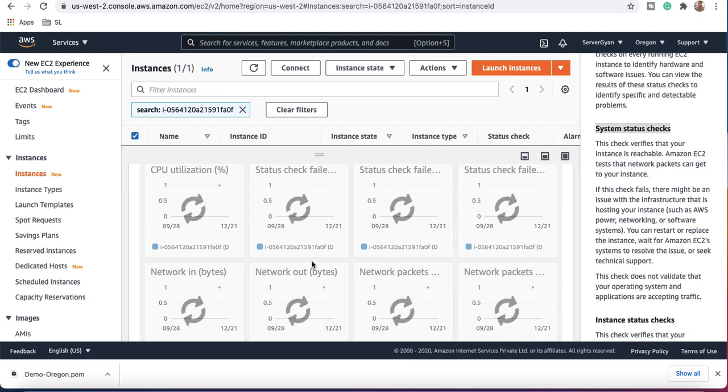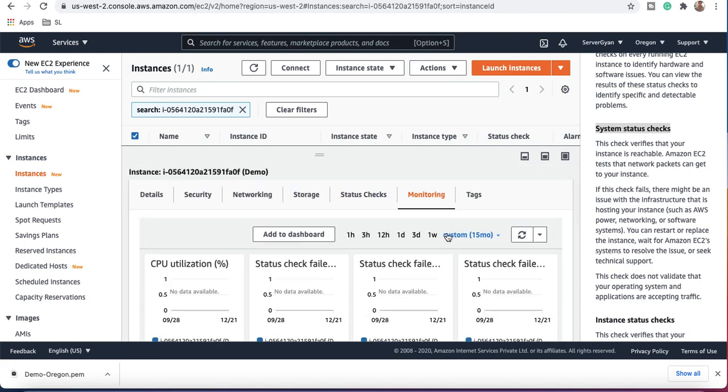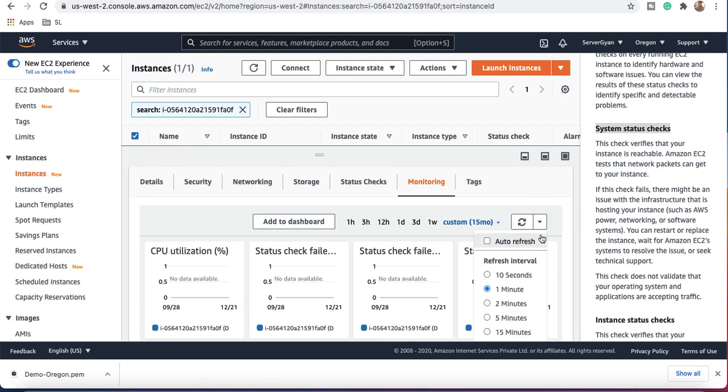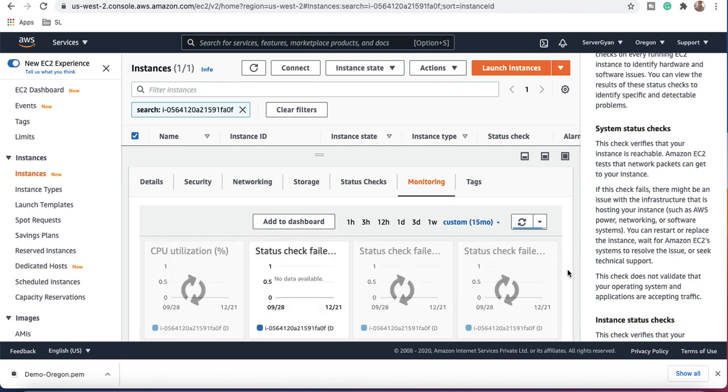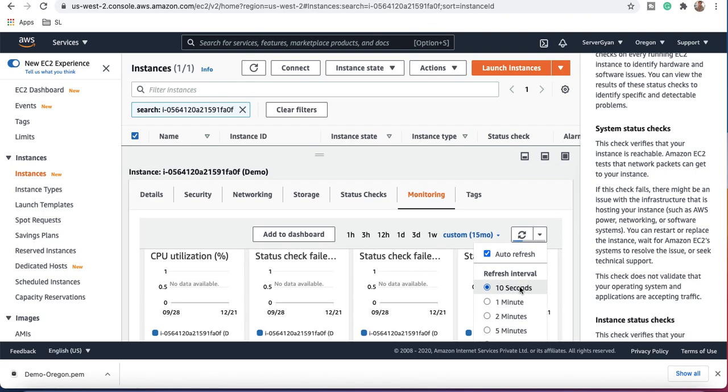So for how many days you want, and also, because I have recently created this machine, that will not really bring a good impact here. Moreover, if you want to auto refresh it, it will keep refreshing every 10 seconds, every 15 seconds, or whatever time window you want. The advantage is, let us say you have created your AWS CloudWatch dashboard and now you want to refresh or review it. Obviously these options are available there.